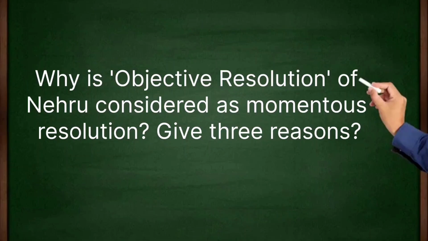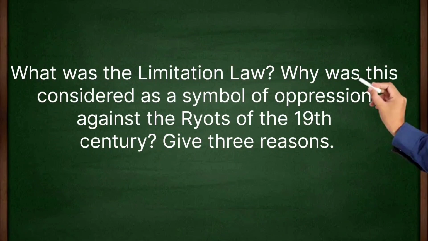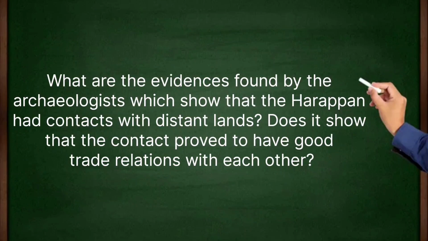Give three reasons. Why did Ambedkar feel that the minorities should be interpreted in economic terms? Give reasons. What was the Limitation Law? Why was this considered as symbol of oppression against the riots of 19th century? Give three reasons. What are the evidences found by archaeologists which show that the Harappans had contacts with distant lands?